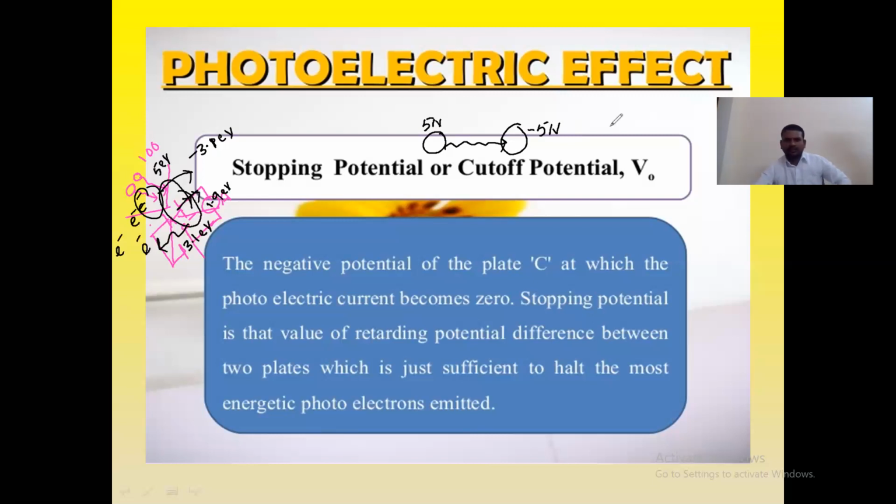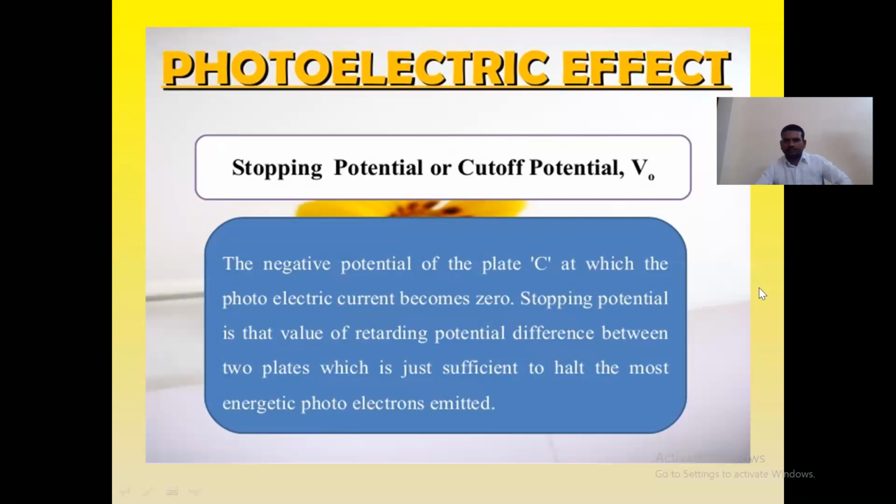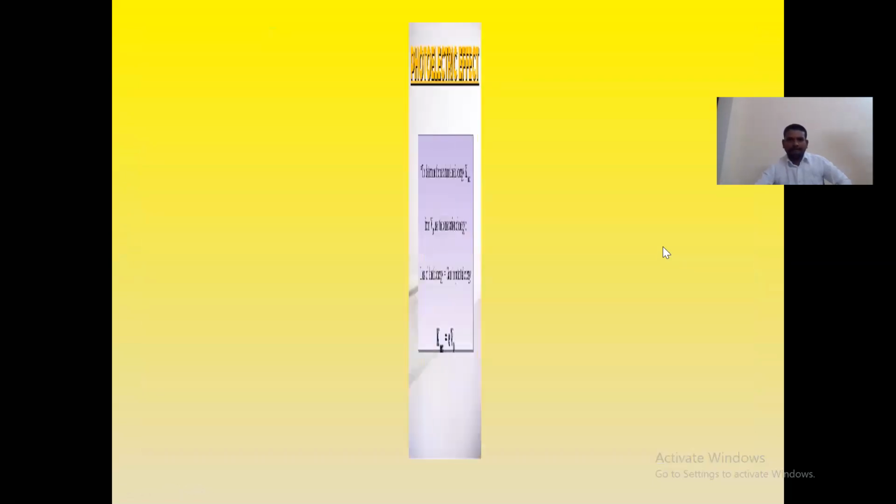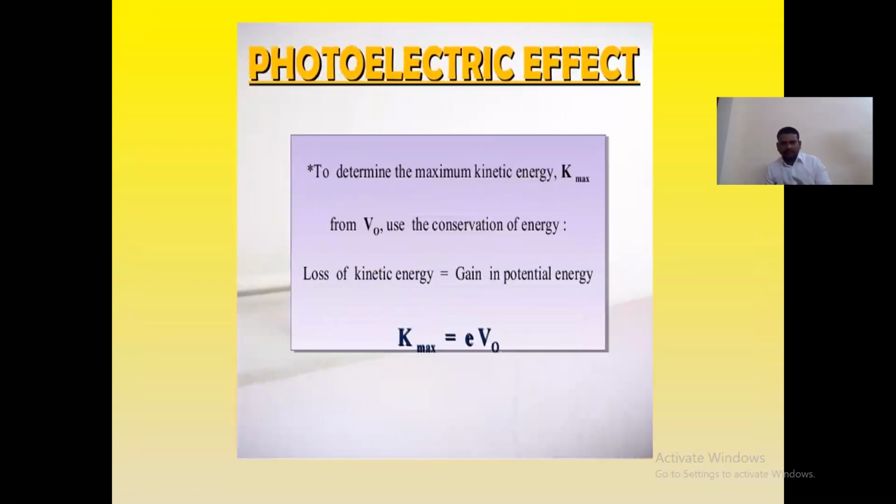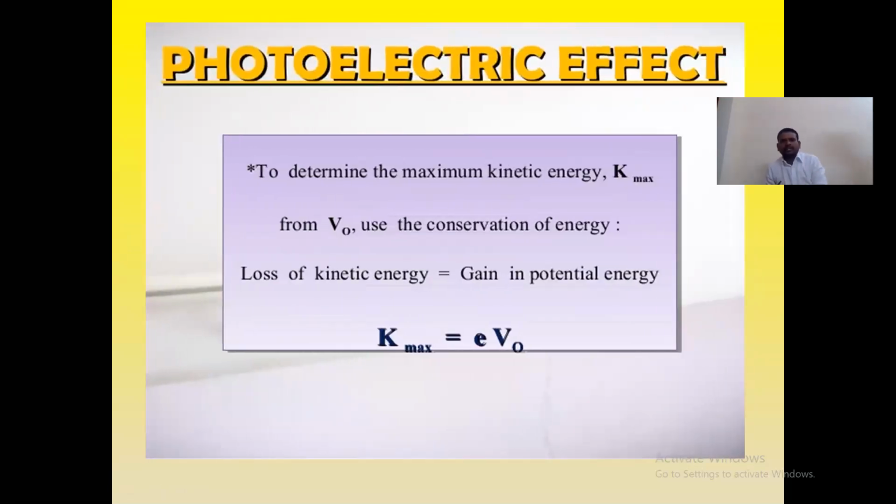After this, you have to understand what the stopping potential value means. To determine the maximum kinetic energy, as I told you already, many electrons are ejected from the metal plate. Out of all the emitted electrons, only those having the maximum kinetic energy we consider, because we need to produce the electricity in the circuit. That K maximum from the V naught potential, use the conservation of energy.